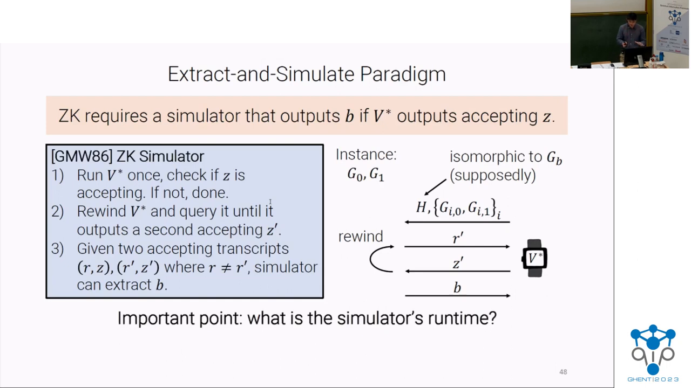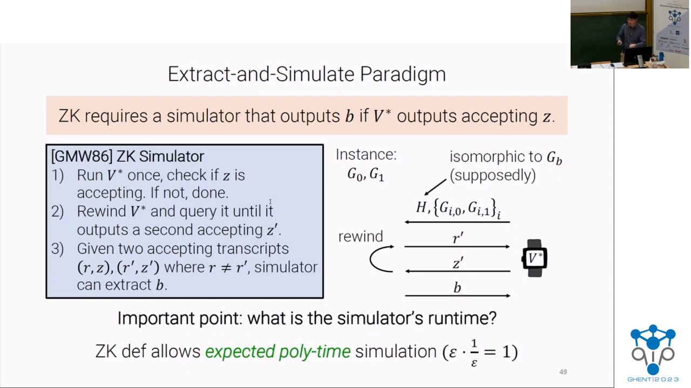All right, so before I move on, I just want to make one important point. We typically want to think of the simulator in zero knowledge as an efficient machine. Right? We want to say that anything the verifier learns can be efficiently simulated. However, this simulator is not actually a polynomial time machine, but rather it's an expected polynomial time machine.